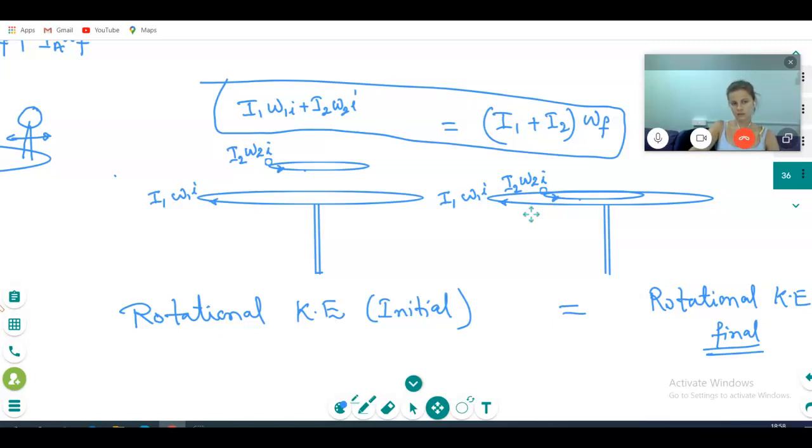First you have to apply the conservation of momentum. Whether energy is lost or not, conservation of angular momentum will be applied. Is it clear? So in that you can find the velocity and compare. Like the one question I have given, you have to see whether kinetic energy is conserved or not. In a similar way you can find omega, and then you can judge yourself whether conservation of kinetic energy will work or not. Is it clear?